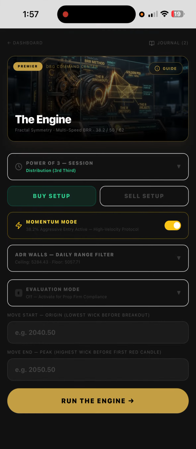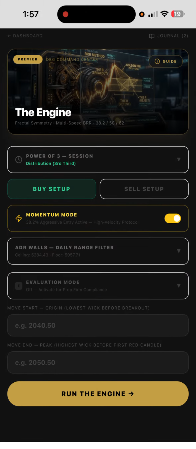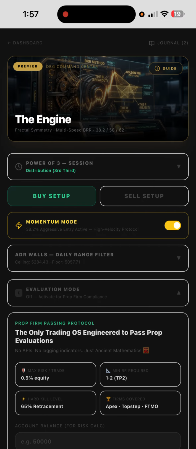We have the power of 3. We know what session we're in. We have a momentum mode on, so we're looking for aggressive. We know what type of trade we're looking for. We have our ADR, right? And now let's check on our evaluation.